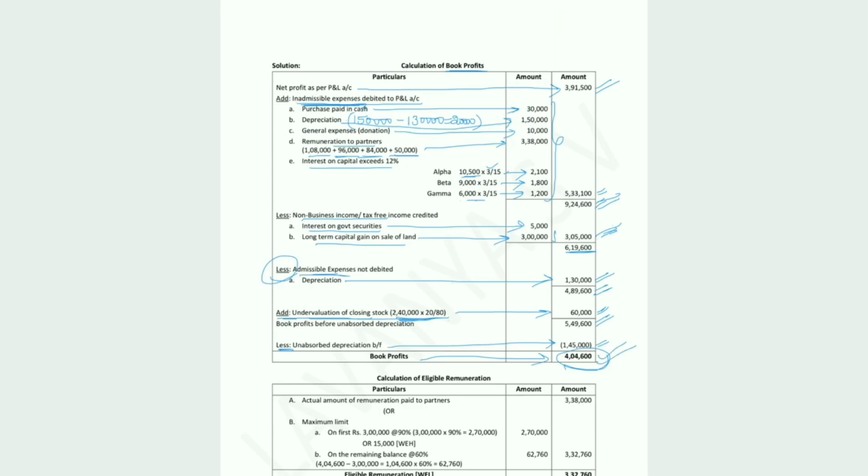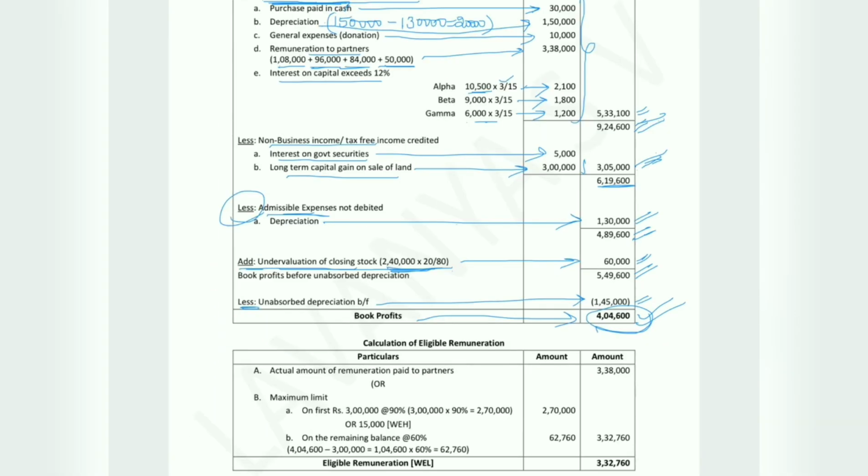So now we have calculated book profit. Let us move to eligible remuneration. Eligible remuneration is actual remuneration or maximum limit, whichever is less. So your actual remuneration which we have in the problem is 3,38,000. So we have considered 3,38,000 here.